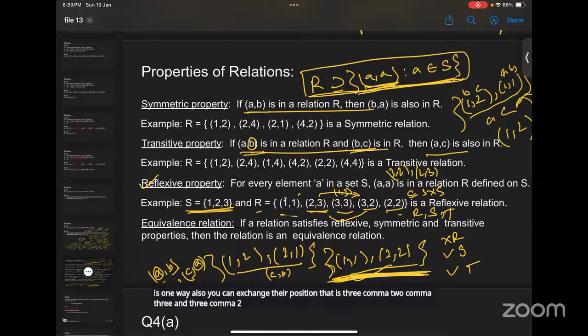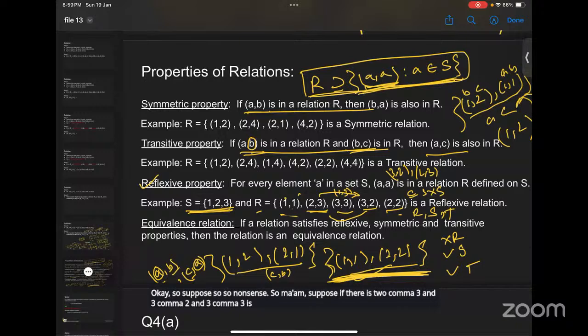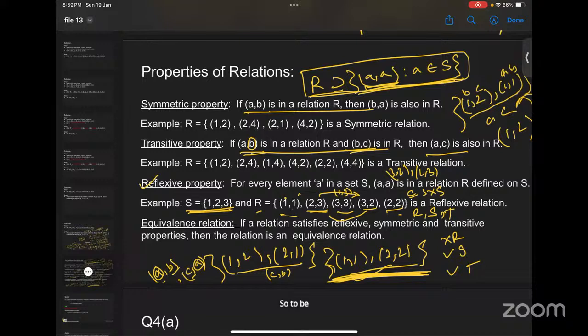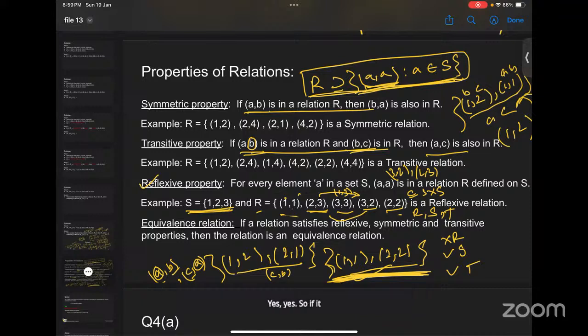And if you exchange their position, ma'am, suppose there is 2 comma 3 and 3 comma 2 and 3 comma 3 is there but 2 comma 2 is not there, then it would not be transitive. So to be transitive, if it has 2 comma 3 and 3 comma 2, then it has to have 3 comma 3 also and 2 comma 2 also, both. Position doesn't matter here, right? You can change the position. And if you change the position, we need two different elements for two different positions. So if it has 2 comma 3 and 3 comma 2, there has to be 3 comma 3 and 2 comma 2 to make it transitive.